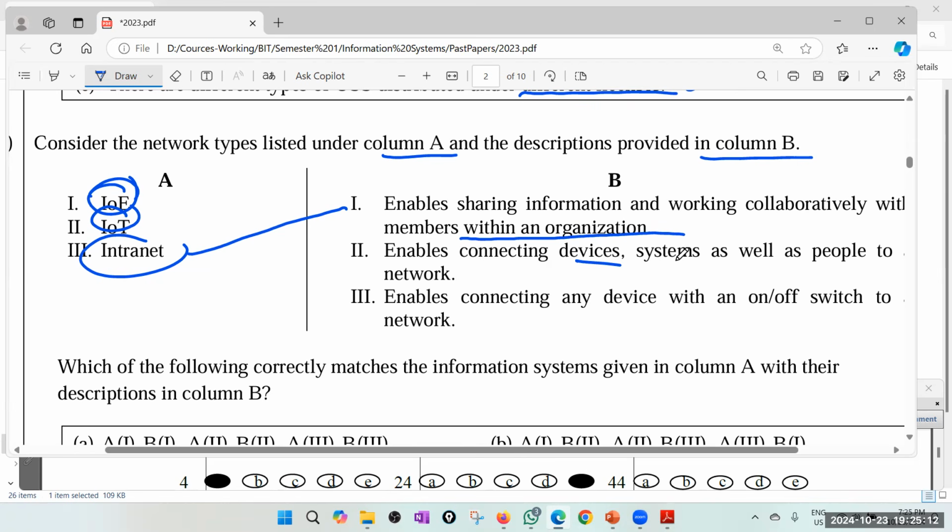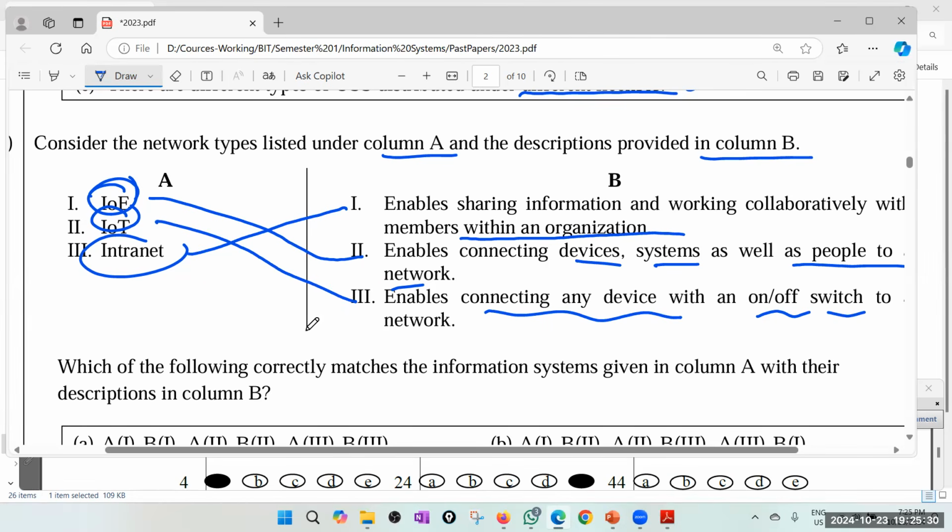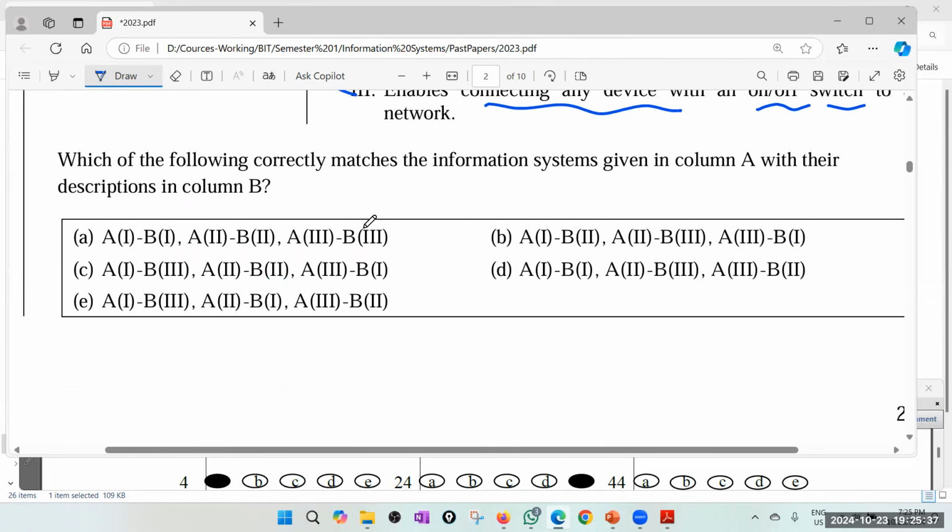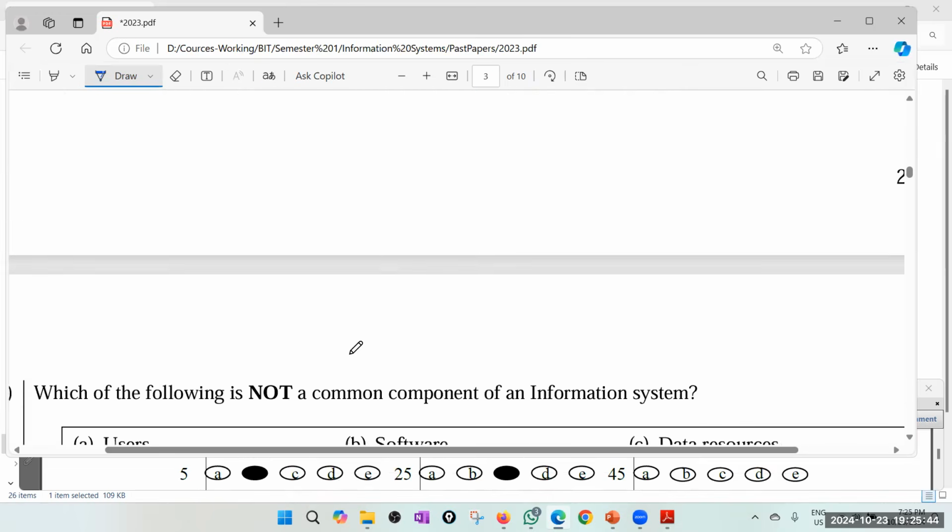Enables connecting devices, systems, as well as people to network. That is Internet of everything, because people is also there. Enable connecting any devices with an on-off switch to network. I don't know what is meant by on-off switch, and definitely connecting any devices is Internet of Things. So therefore, I'll go for 1, 1, 2, 2, 3, 3, 1. Right? 1, 2, 2, 3, 3, 1. So I'll go for B. Fifth one, B. Yes.